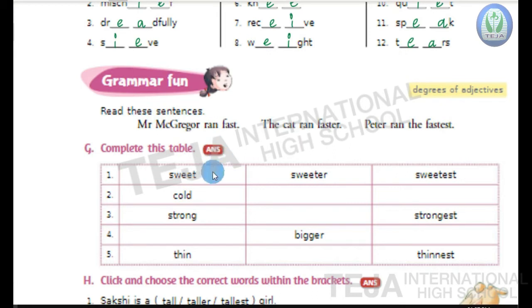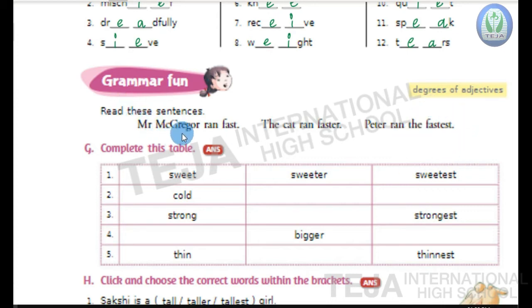So, here we are going to learn about the degree of adjectives, that is positive, comparative and superlative. If you talk about only one thing or one person, it comes under the positive degree. If we compare two things or two persons or two animals, then it comes under the comparative degree. And last, superlative degree is comparison of one thing with a group of things.